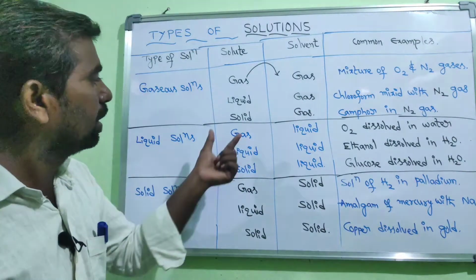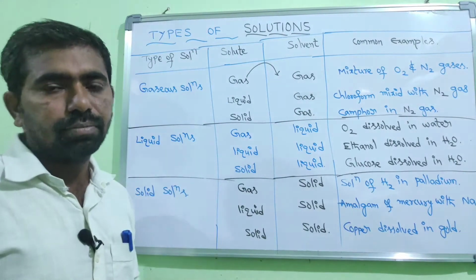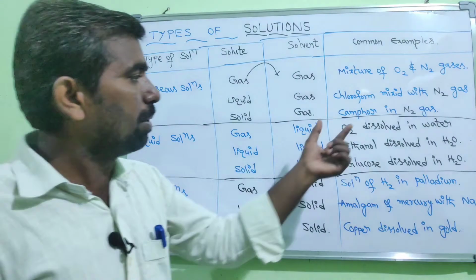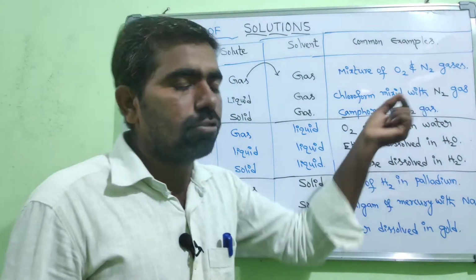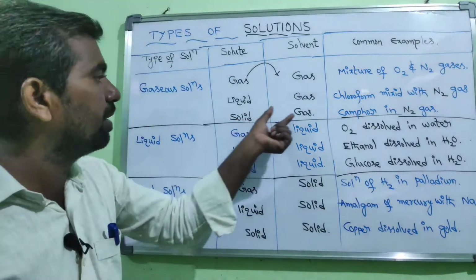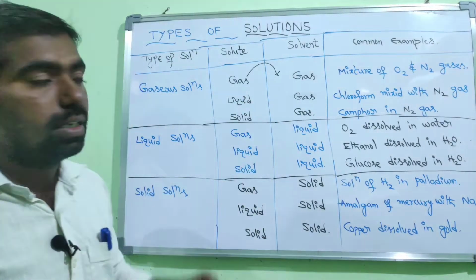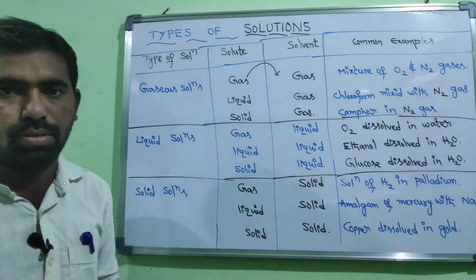And the next one is solid in gas. The example for this is camphor in nitrogen gas. So camphor in nitrogen gas is the example for the solid in gas solution. That is about the gaseous solutions, the first type.